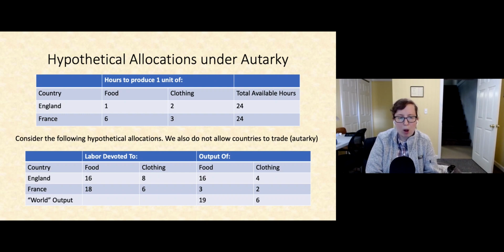Let's say France, meanwhile, chooses to devote 18 hours to the production of food and 6 hours to the production of clothing. This is going to give France a total output of 3 units of food and 2 units of clothing. That will altogether give us a world output of 19 units of food and 6 units of clothing. Let's keep these numbers in our head as we proceed.